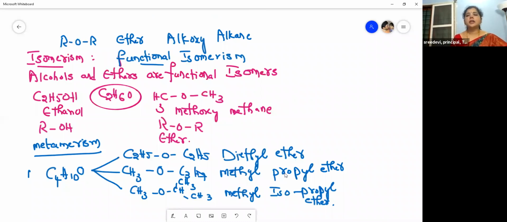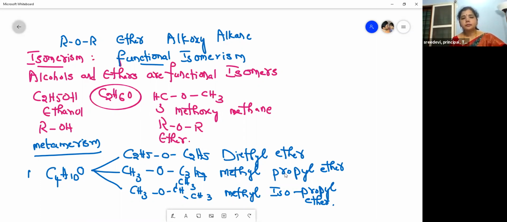The compounds which have the same molecular formula but different physical and chemical properties exhibit isomerism. They show three types of isomerism: functional, metamerism, and chain isomerism. This is the functional isomerism: alcohols and ethers are functional isomers. Metamers differ in the alkyl chain bonded to the ethereal oxygen.